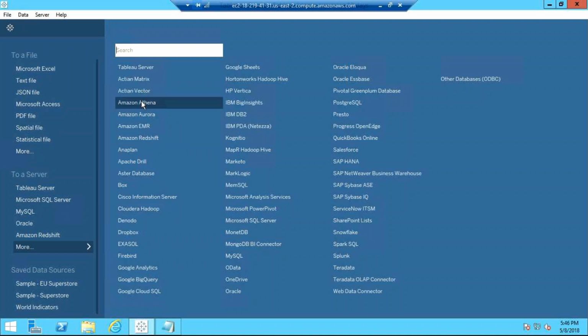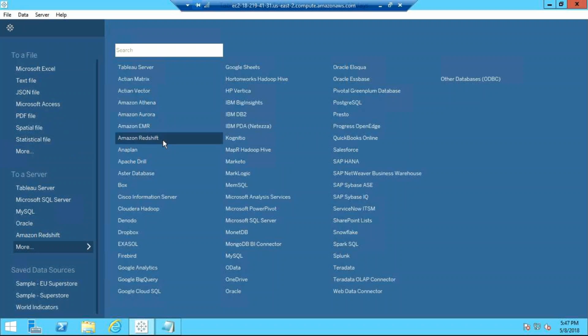Here you see 1, 2, 3, up to 20 in this line, and the list goes on, around 70 to 80 data sources I can connect to Tableau. So it is a very big list.